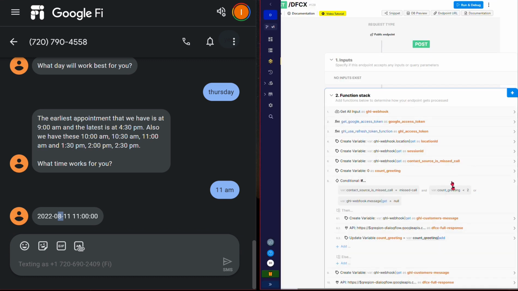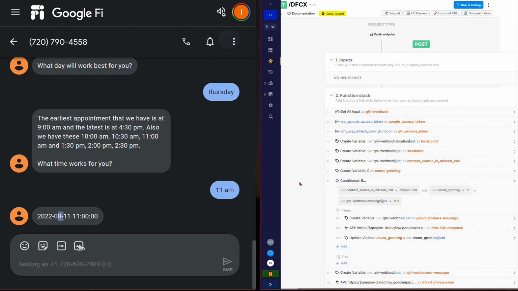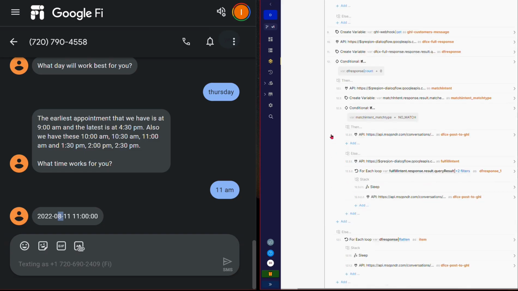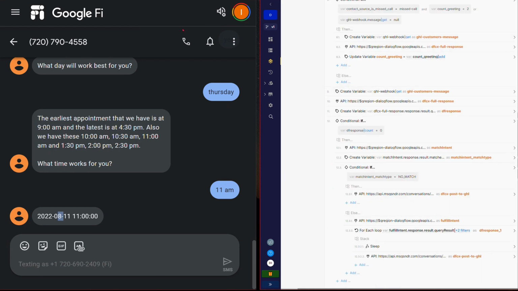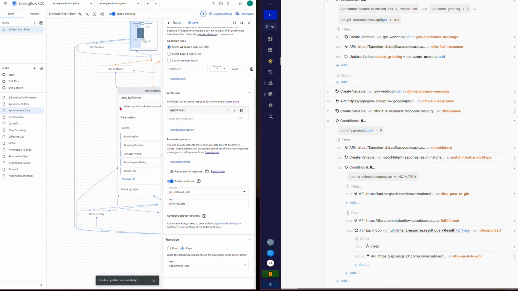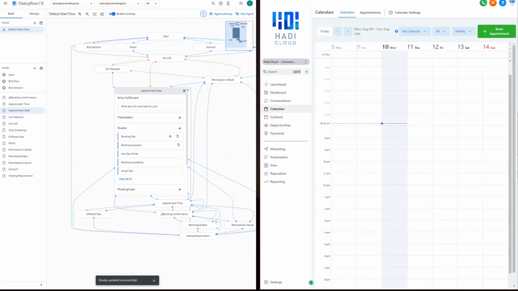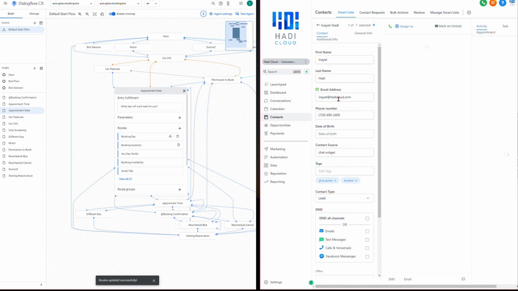So that is the demo. And as you saw, we encountered an issue, and it's really easy to fix, whether the issue might be in the function stack, whether it might be in the Dialogflow setup. And I was really perplexed. I was like, it should take us to the next question because everything seemed legit.